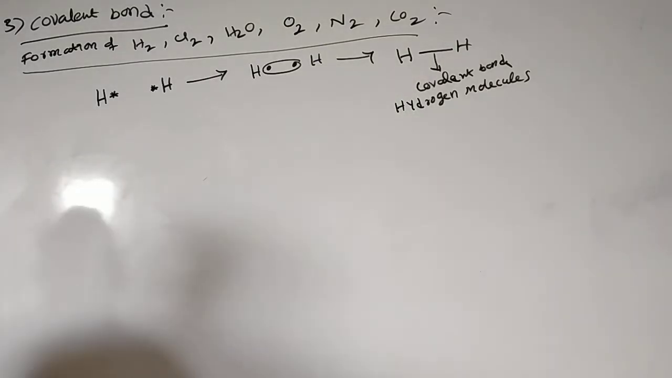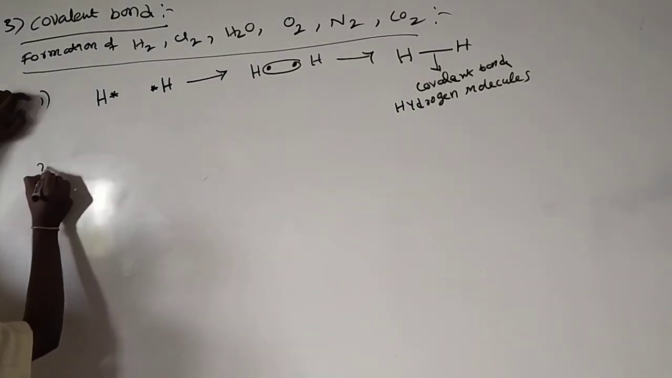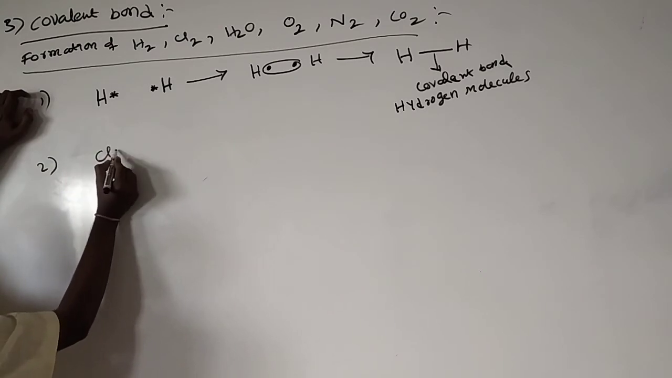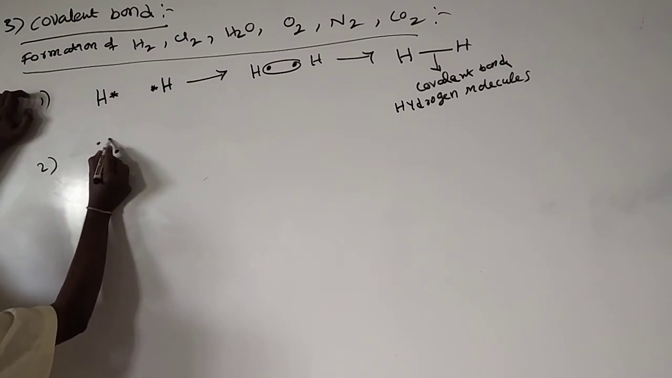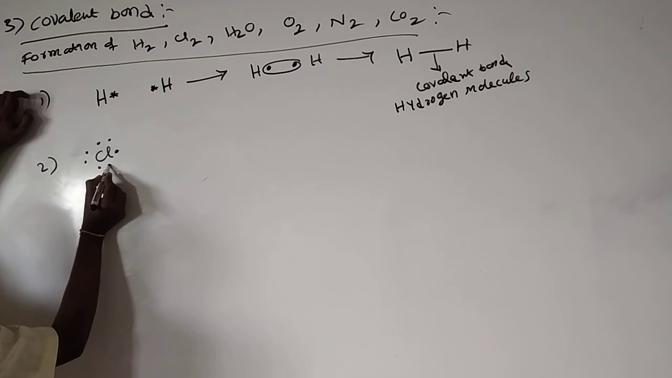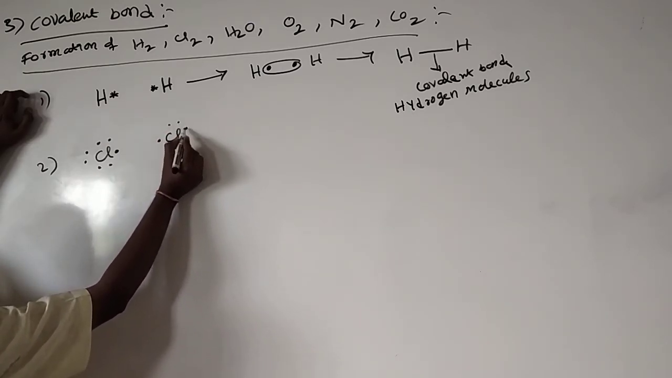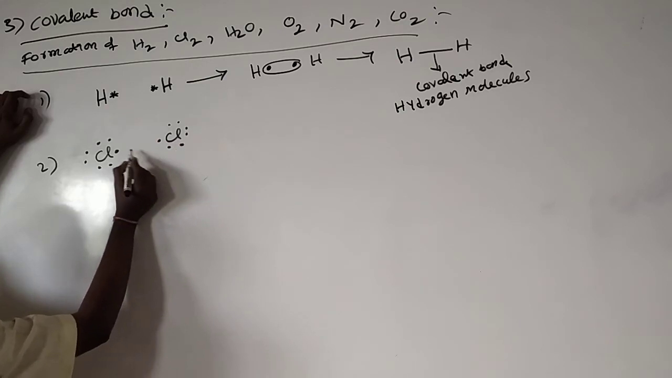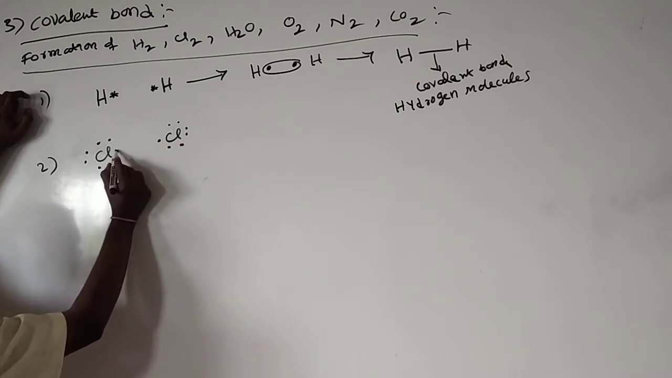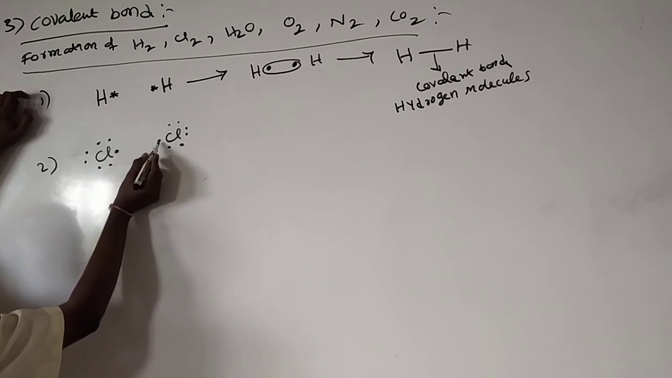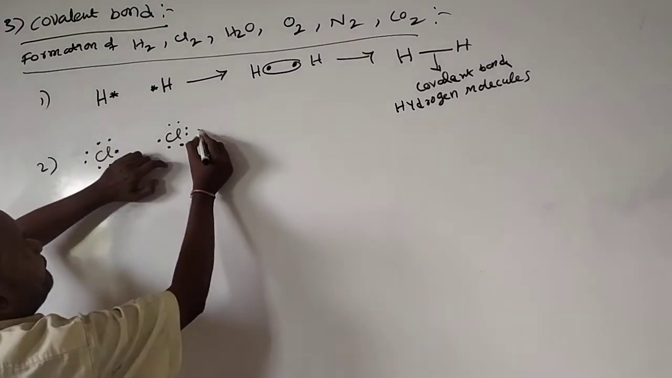Hydrogen molecule. And in continuation, we will see how the chlorine molecule is formed. Here I am writing the Lewis dot structure of chlorine. Here also I am writing the Lewis dot structure of chlorine. This chlorine donates 1 electron, and this chlorine donates 1 electron.